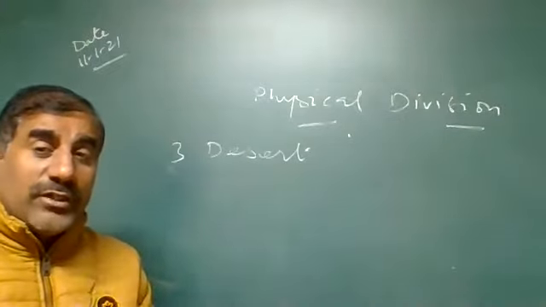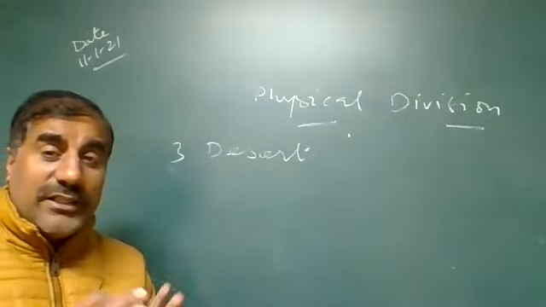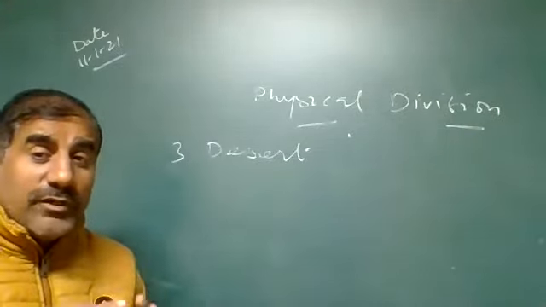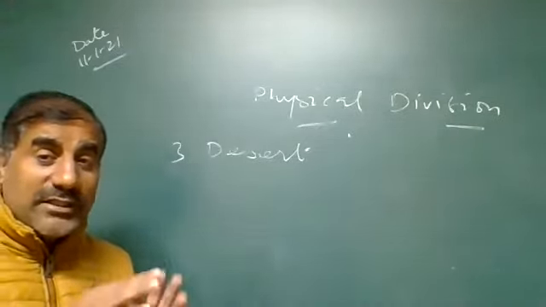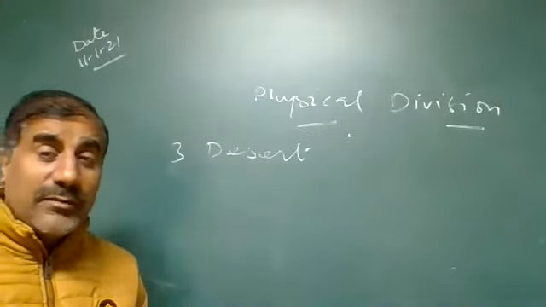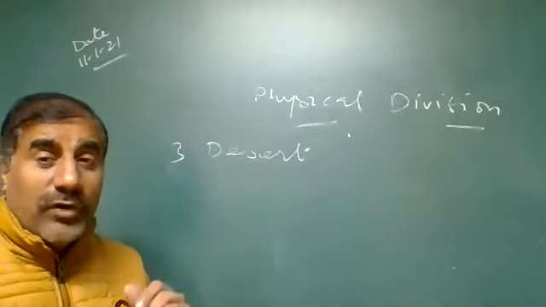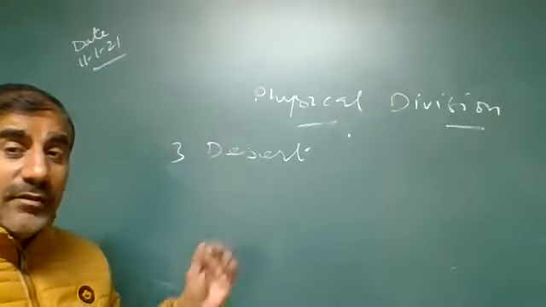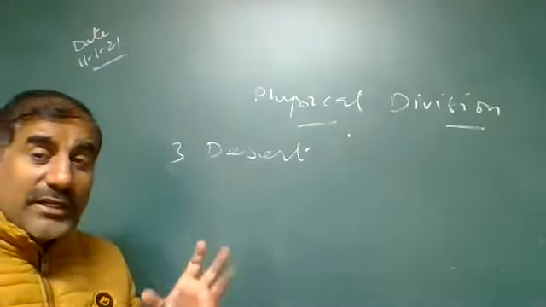We'll discuss the desert: where it extends, in which state it is mostly located, and which river flows in the desert part, the Luni River. We'll discuss salt and sweet water lakes, how sand dunes are formed, and the climatic conditions of the desert.